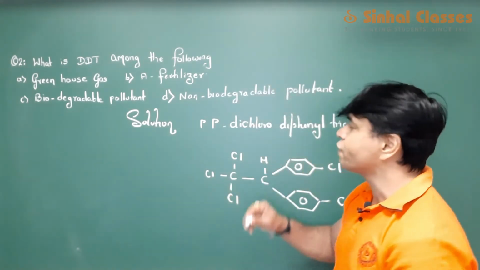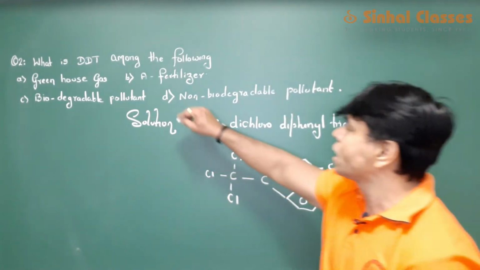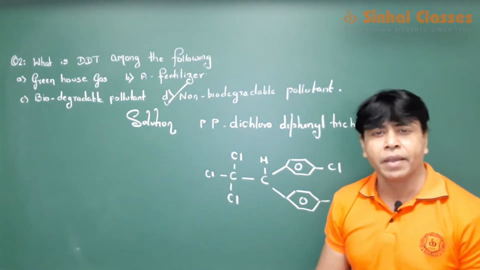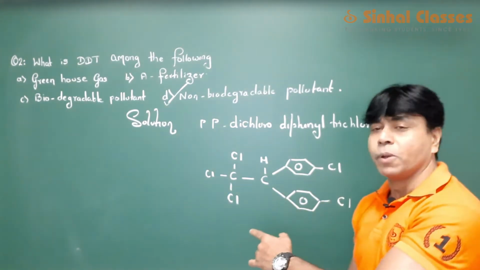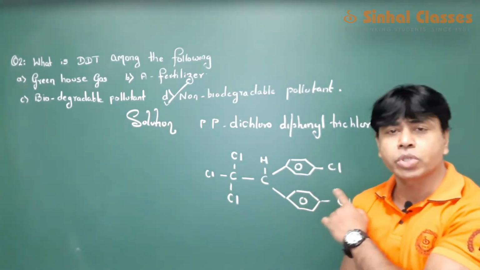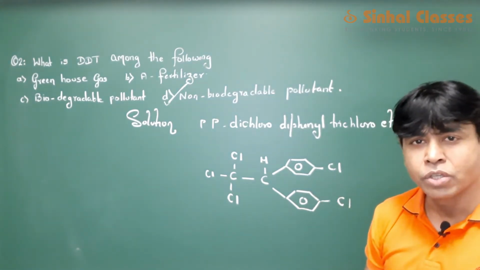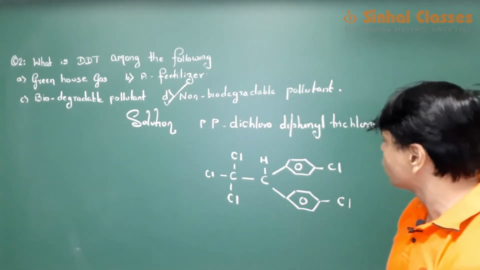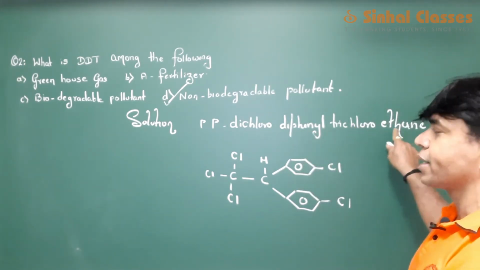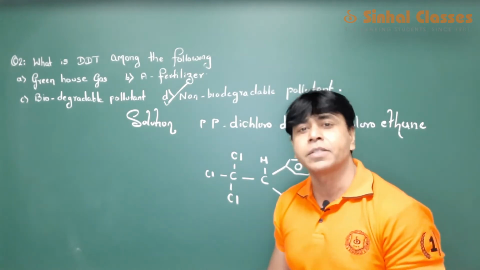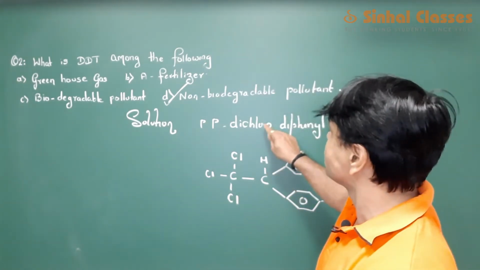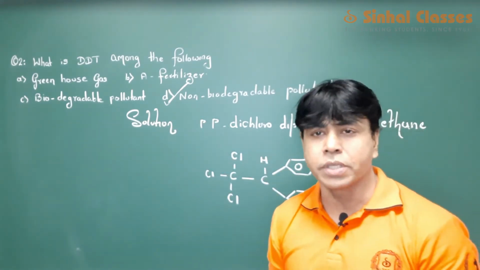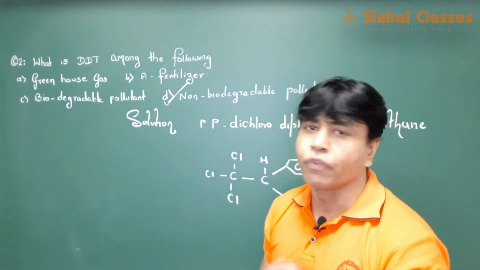So your answer for this is it's a non-biodegradable pollutant, okay, which causes a lot of problems. So the full form of DDT is para dichloro diphenyl trichloroethane, and it's a non-degradable pollutant. So your answer is D for this question. Okay, now we go for the next one.